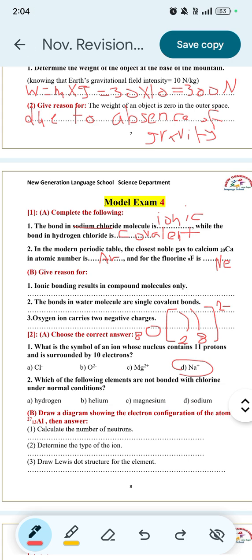Number 2, which of the following elements are not bonded with chlorine under normal conditions? Hydrogen, helium, magnesium, or sodium? Yes, it will be helium. Why? Because helium is an inert gas.